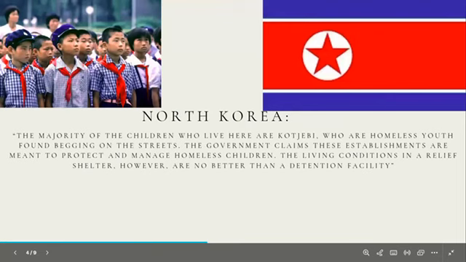For example, in North Korea, children in orphanages live under strict rules, like in a military setting, and are controlled by their supervisors. Relief shelters, which are temporary orphanages, have even fewer resources. Most children there are kkotjebi, homeless kids who beg on the streets. The government says that these shelters are meant to help homeless children, but in reality, these conditions are just as bad as those of detention centers.